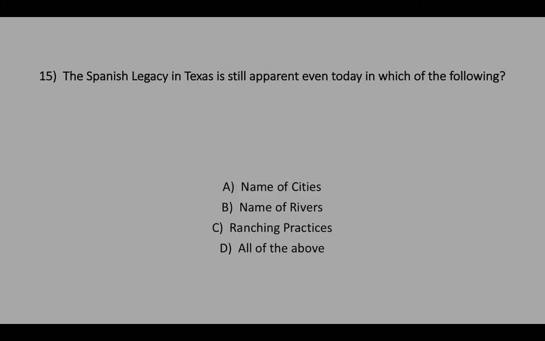Number 15. The Spanish legacy in Texas is still apparent even today in which of the following? A. Names of cities. B. Names of rivers. C. Ranching practices. D. All of the above.